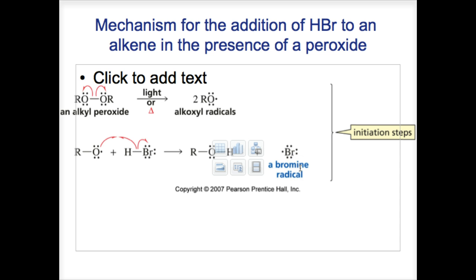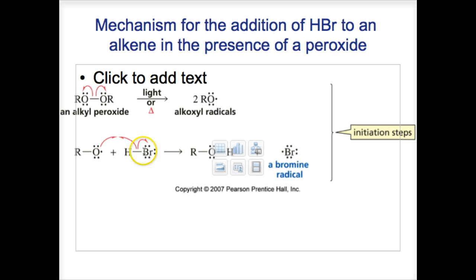The heat or light homolytically cleaves a peroxide. Here's our peroxide. The R groups, of course, can be any kind of methyl, ethyl, alkyl groups. The alkoxyl radical abstracts a hydrogen from the hydrogen bromide, there it goes, resulting in the formation of a bromine radical. So here's our peroxide forming 2 alkoxy radicals.